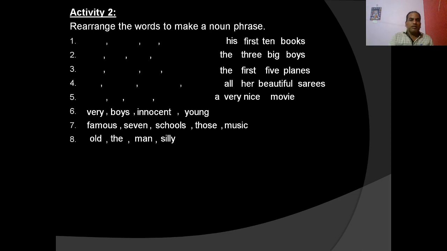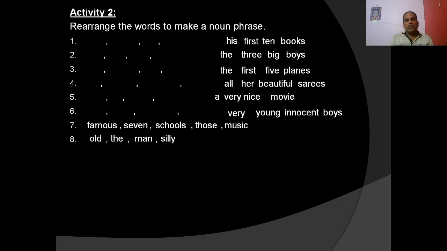Okay. Then question number 6, very boys innocent young. Very, then comes young innocent boys. Very young we know, very young is the adjective phrase, and very is the intensifier comes first, young adjective comes then, and innocent is also an adjective, so very young innocent boys.